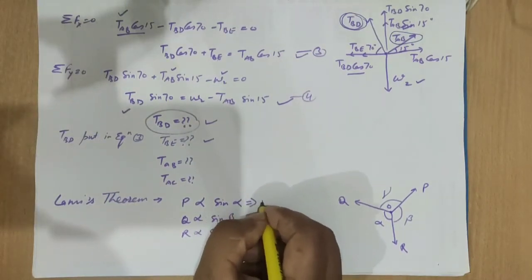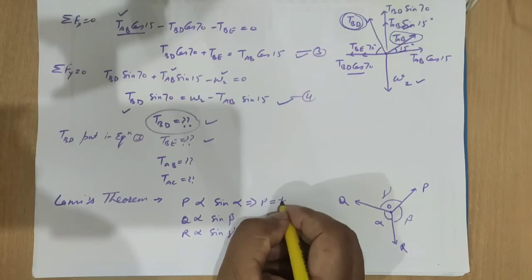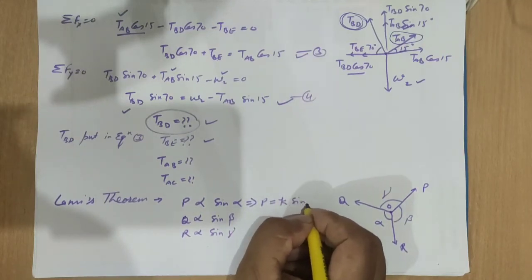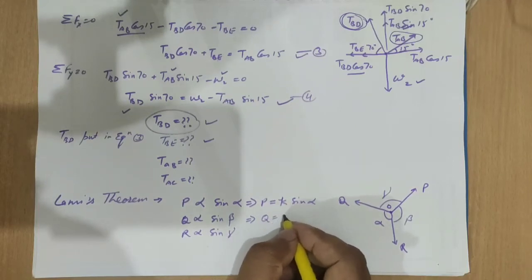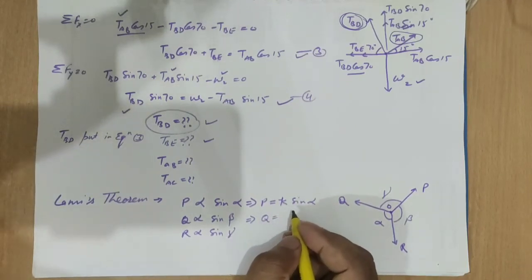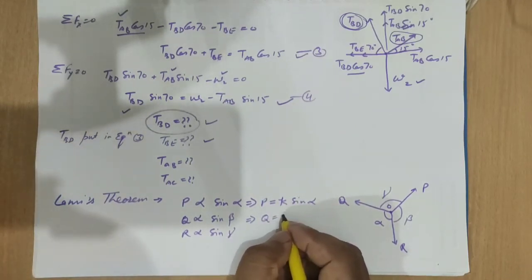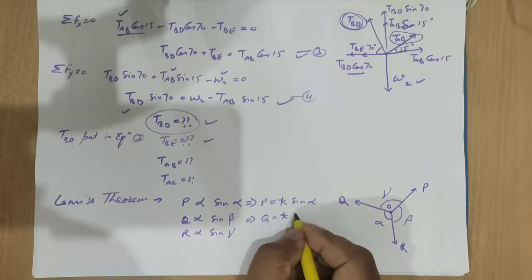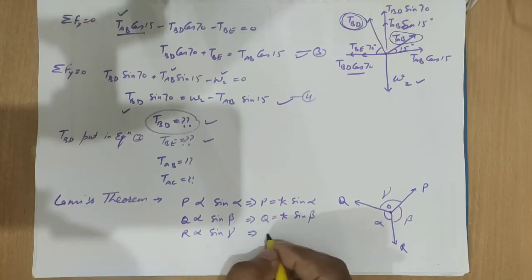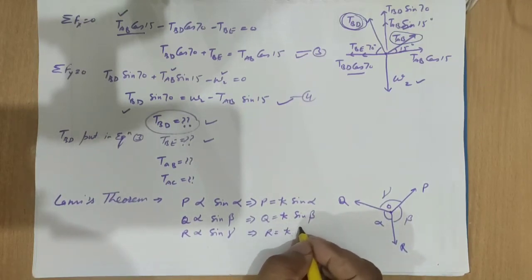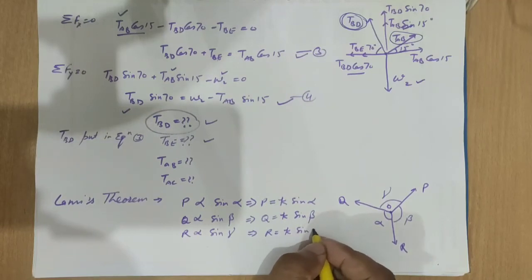Here when we remove the proportionality, one constant will arrive over here, like P is equal to K sine alpha, Q is equal to K sine beta and R is equal to K sine gamma.